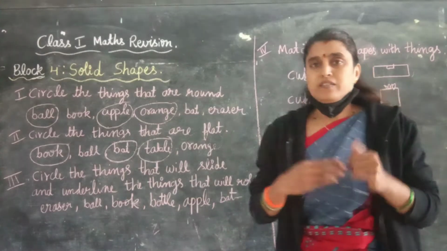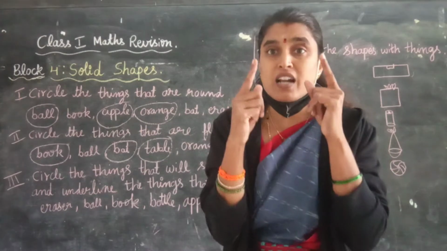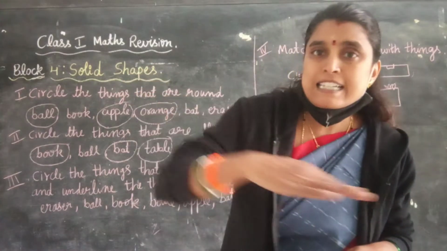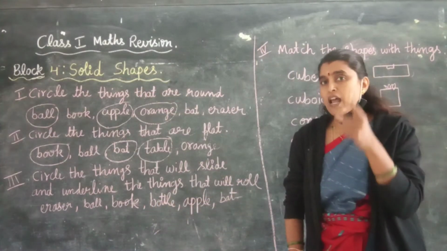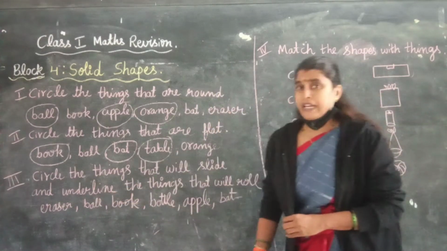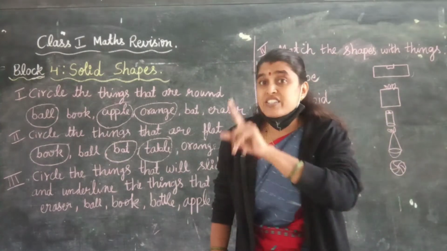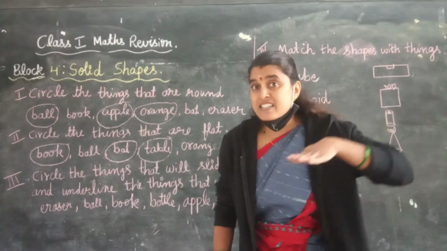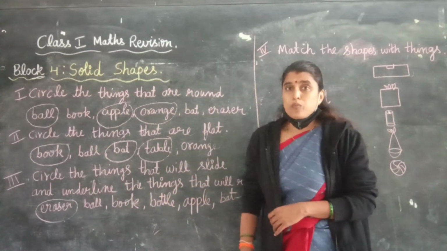Already we learned what is rolling and sliding. Okay, the things which are round will roll and the things which are flat will slide. Now here let us check it out. Which are the things will roll and which are the things will slide. Here, come to first one, eraser. Eraser is flat, that's why it slides, it won't roll. Because eraser is flat, it slides. So circle eraser.